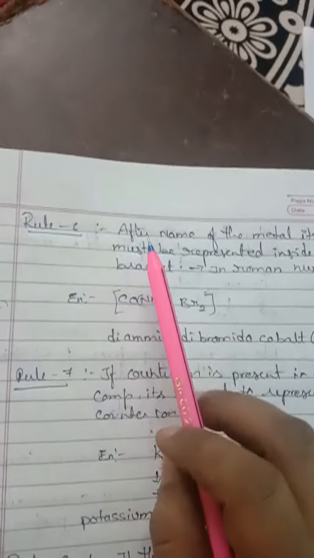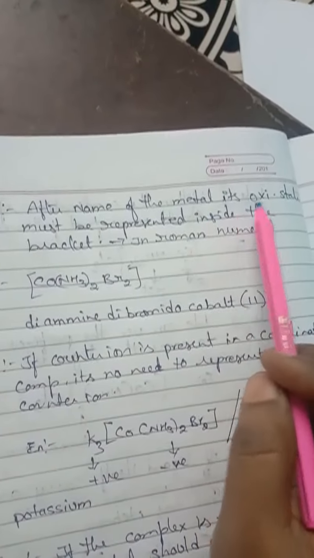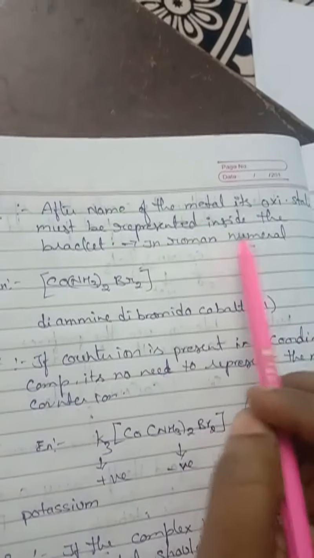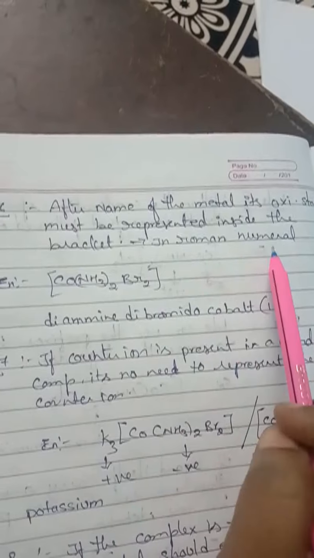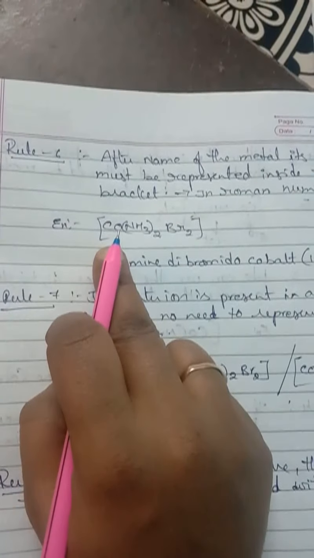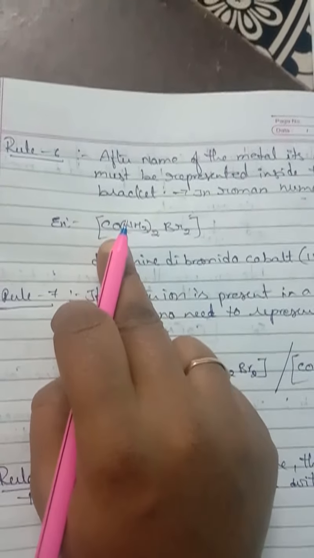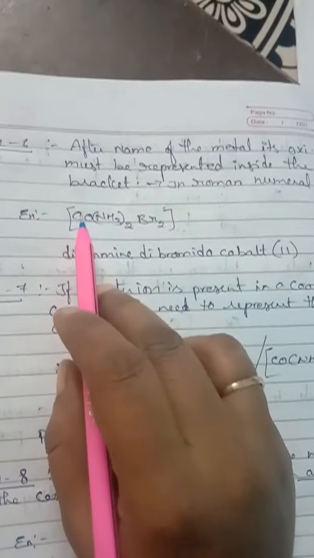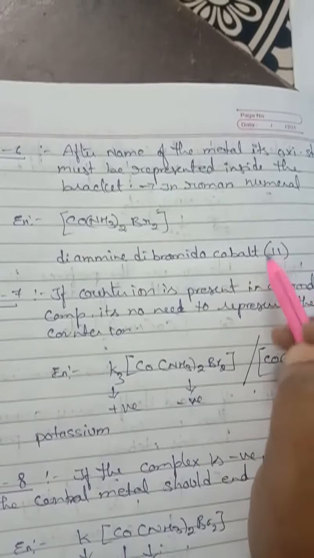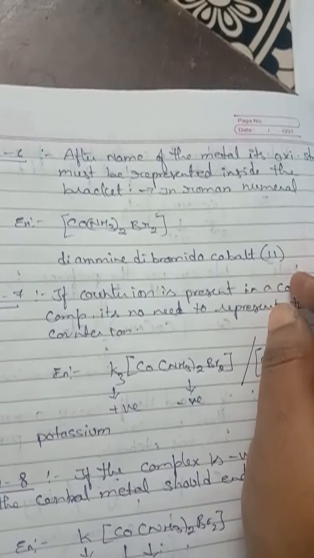Fifth rule, if two ligands are present, you have to go along with their alphabetical order. And next, sixth rule. After the name of the metal, its oxidation state must be represented inside brackets, that too in Roman numerals. So look at here, diamine, dibromido, cobalt. What is the oxidation number of cobalt here? You have to calculate the oxidation number and write it within the brackets after the metal. Understand, children?